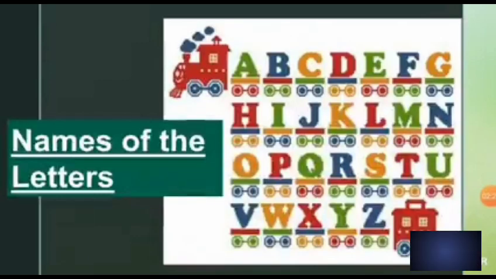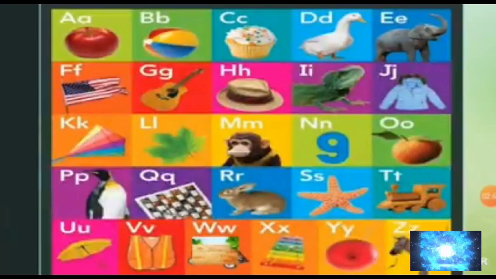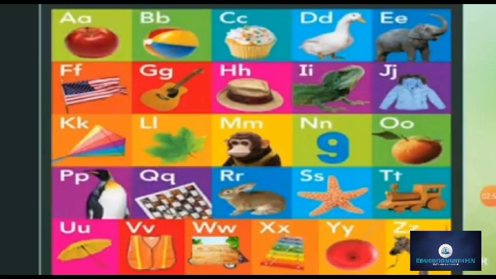Now these are the names of the letters. Now read it. A, B, C, D, E, F, G, H, I, J, K, L, M, N, O, P, Q, R, S, T, U, V, W, X, Y, Z. Good, very good. Now identify these objects with their sounds.